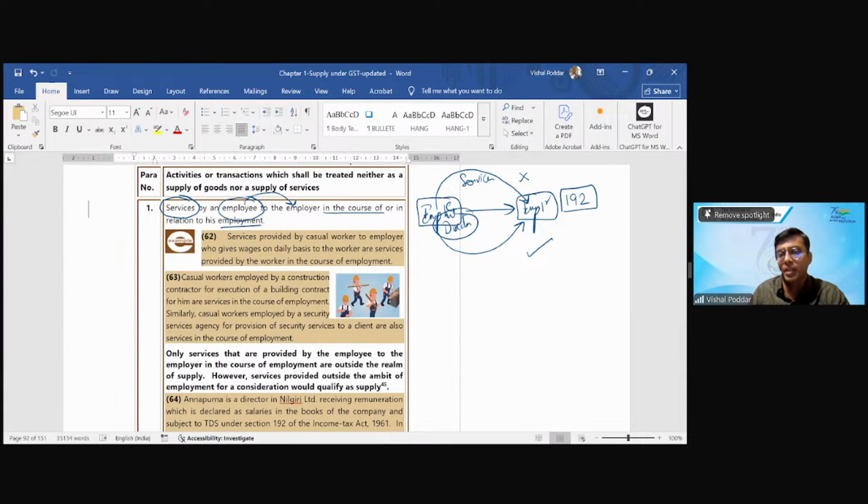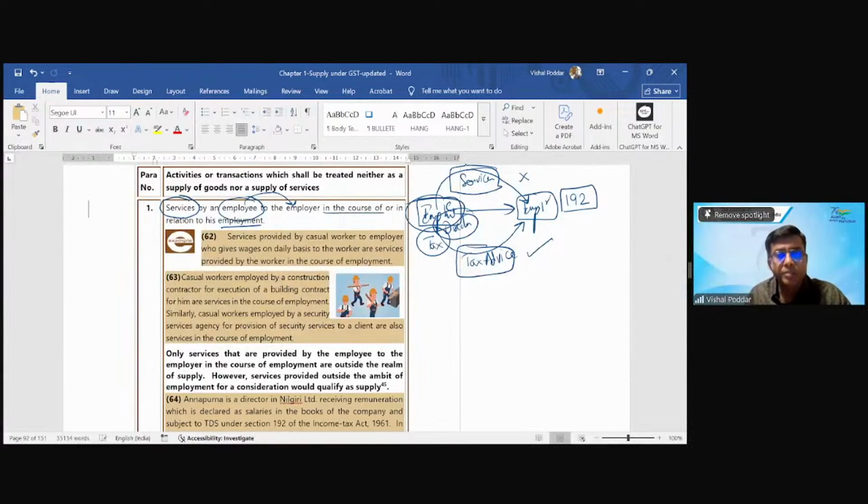Now, in this particular case, the same director, since I am also an expert in taxation, I am giving some tax advice to the company. But this is not part of my service or my position as a director. This is an independent thing which I am giving to the company.